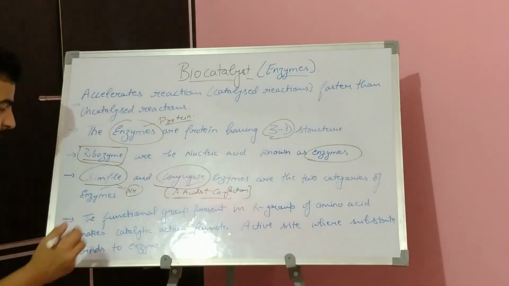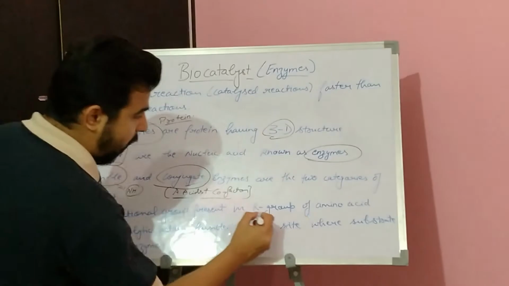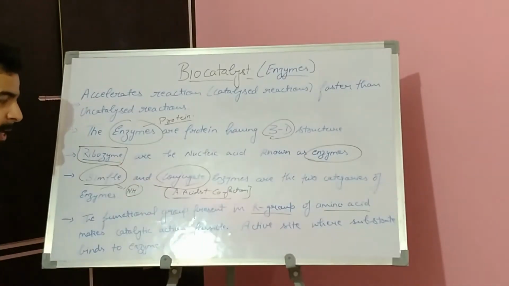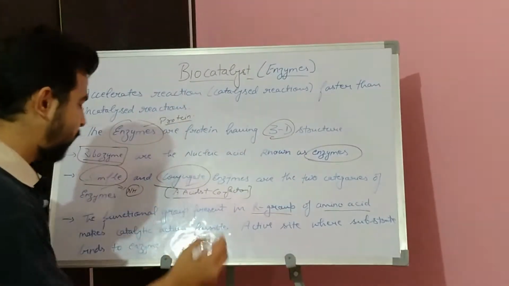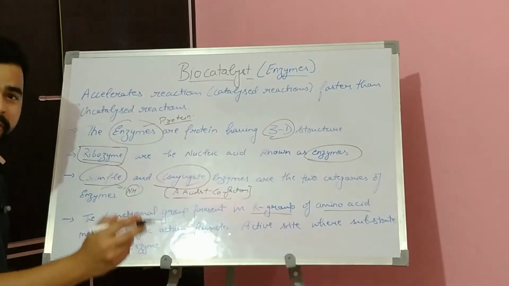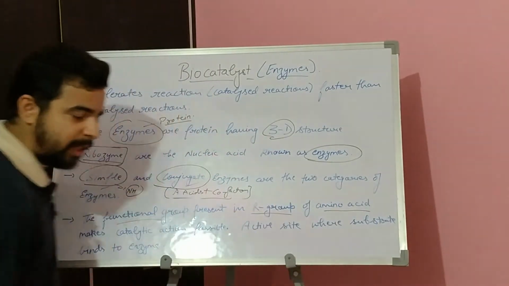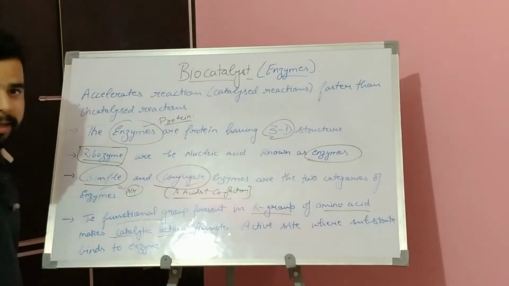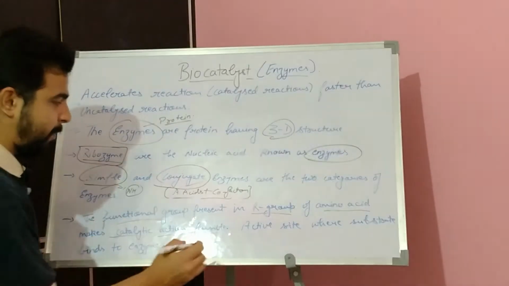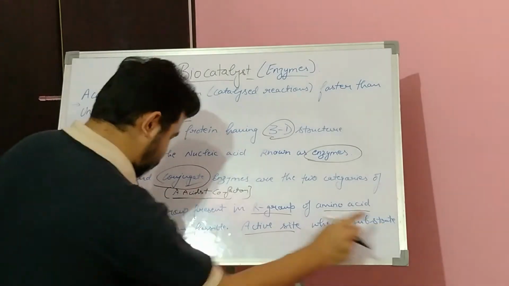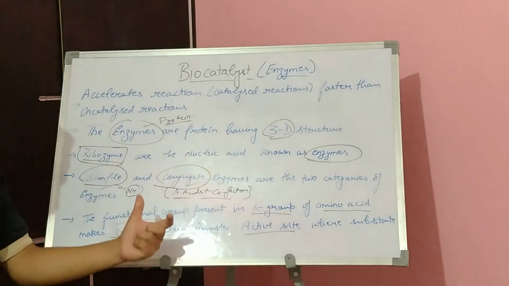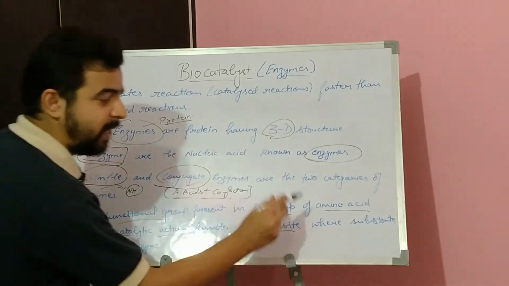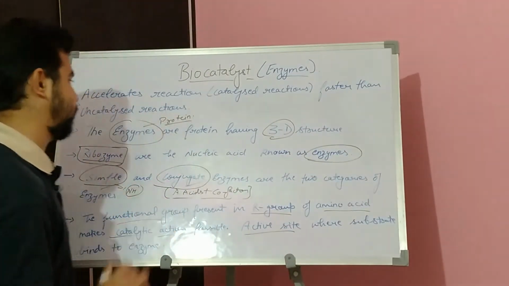Now next, the functional group present in the R group of amino acids makes catalytic action possible. That means whatever functional group is present in the R group of the amino acid is making the catalytic action possible. So what is happening is that the active site is where the substrate binds to the enzyme. What enhances the catalytic power is the functional group present in the R group of the amino acid.